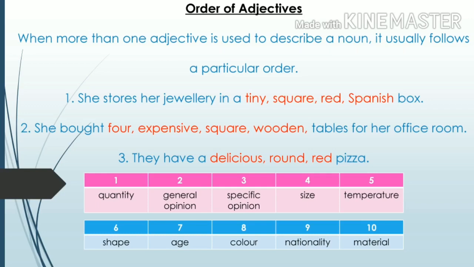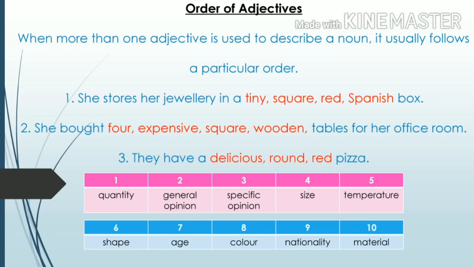Next example, they have a delicious round red pizza. They have a pizza. How is the pizza? It is delicious, round in shape and red in color. Delicious is a specific opinion, because this word delicious we can use only for food, not for any other thing. So this word delicious is a specific opinion.